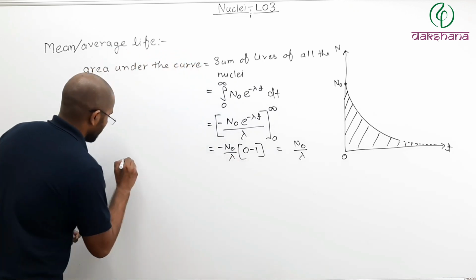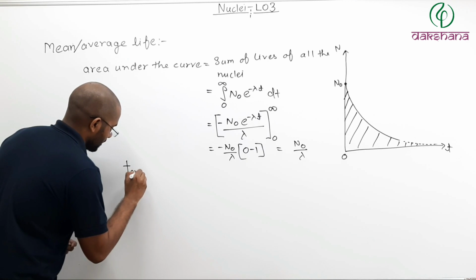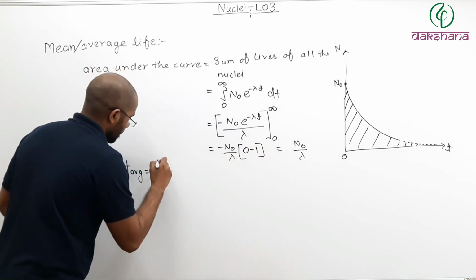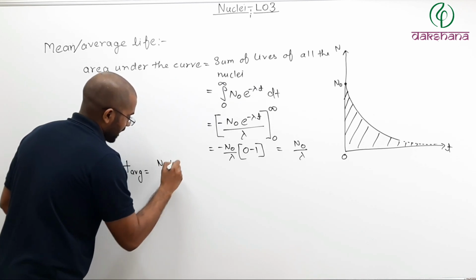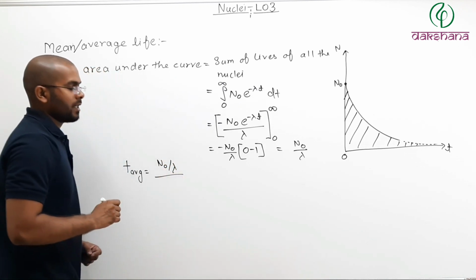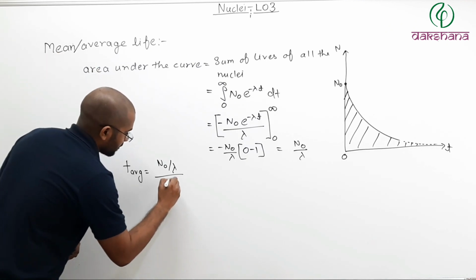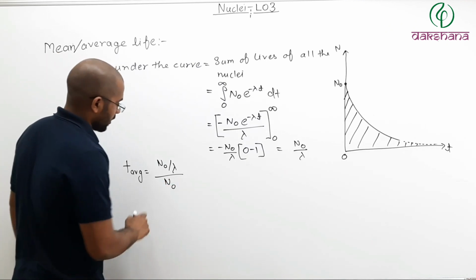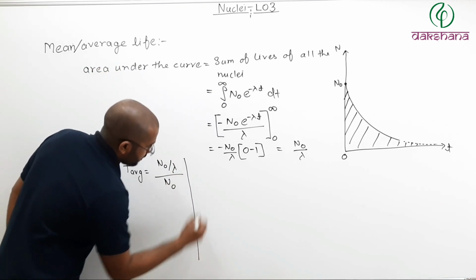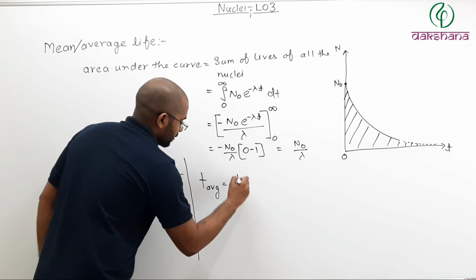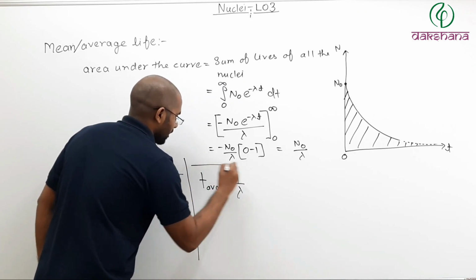So, T average is nothing but this sum N naught by lambda whole divided by total number of nuclei present in the beginning, which was N naught. So from here I get T average equals 1 by lambda.